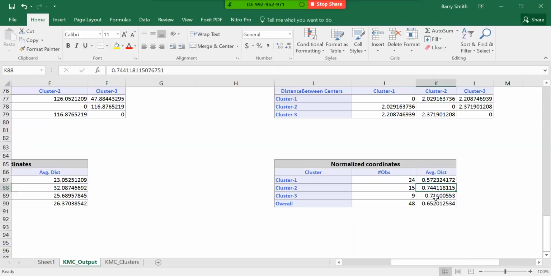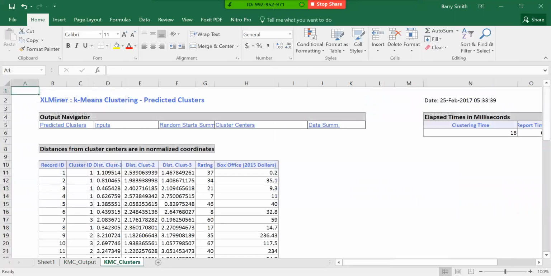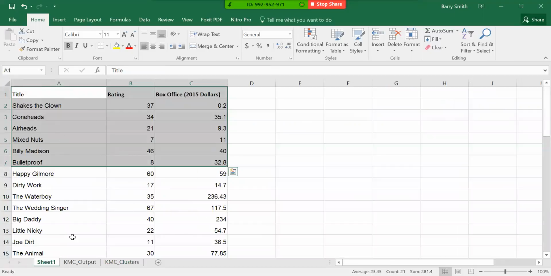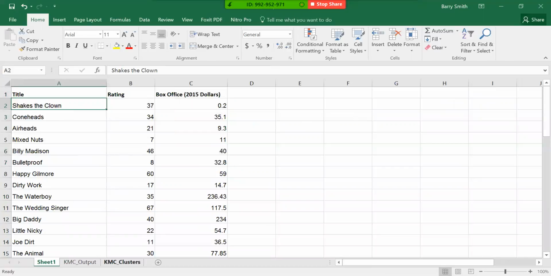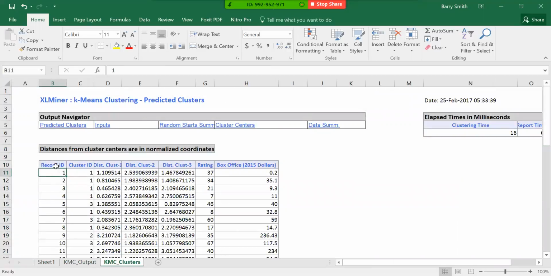Okay. The next thing is if we go to the KMC clusters, that's going to tell us some more information. So here we can look at each actual sample. So if we go over here, sample 1, Shakes the Clown, that should be record ID number 1. And it goes into cluster number 1.